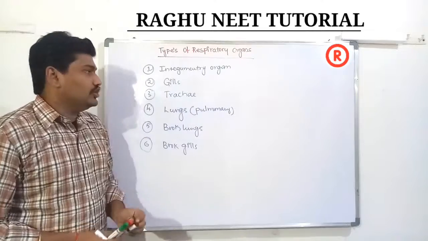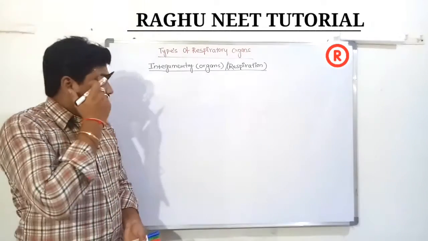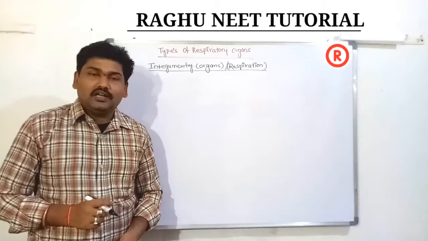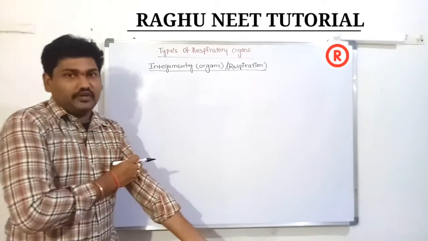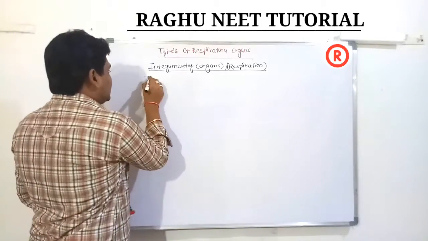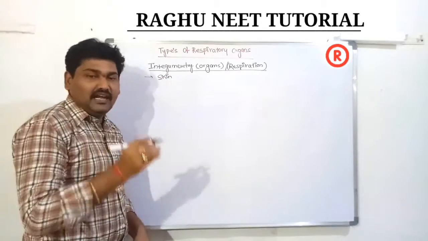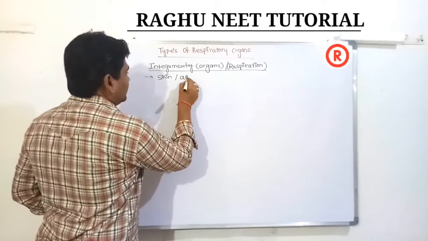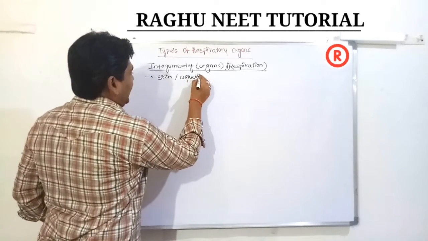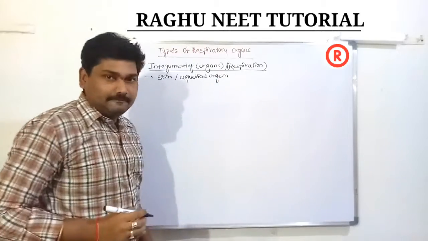Now we are discussing the integumentary organ respiration. What is the meaning of integumentary organ respiration? It refers to skin respiration. Integumentary respiration is known as skin respiration. Skin is one of the respiratory organs in aquatic individuals. Typically in aquatic organisms, the skin is one of the respiratory organs.